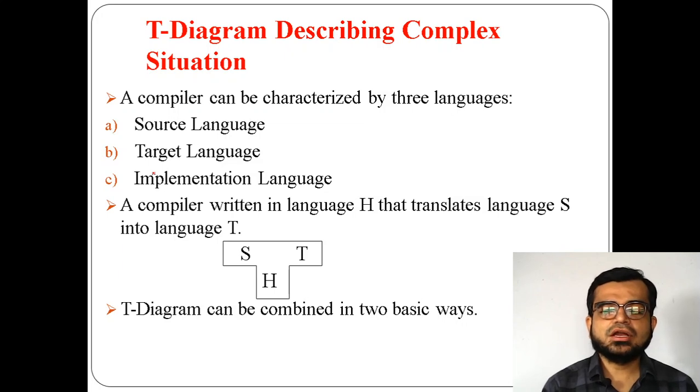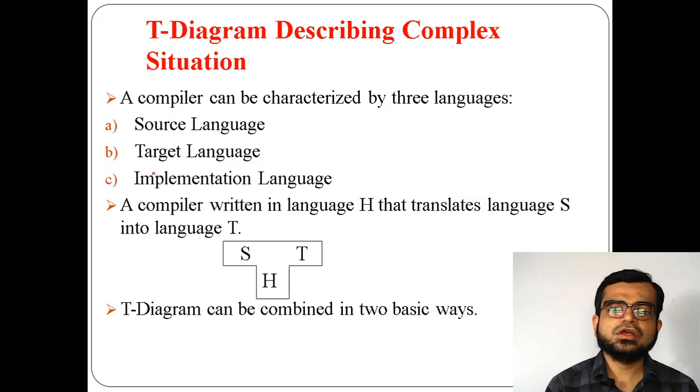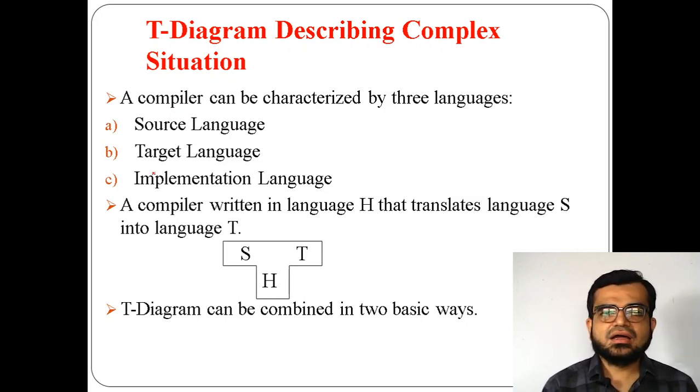Before going to the bootstrapping process, we need to understand the T diagram and how it is used in complex situations. For example, a compiler can be categorized into three languages.